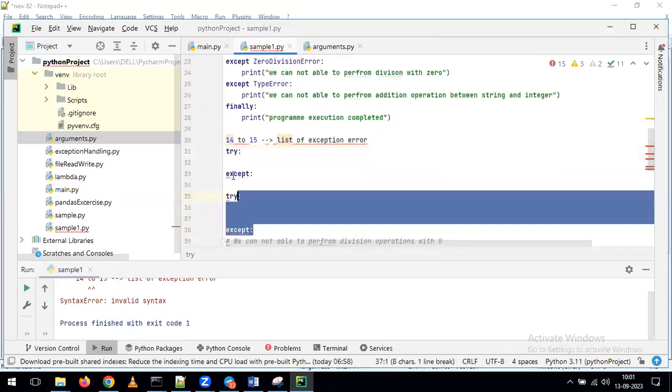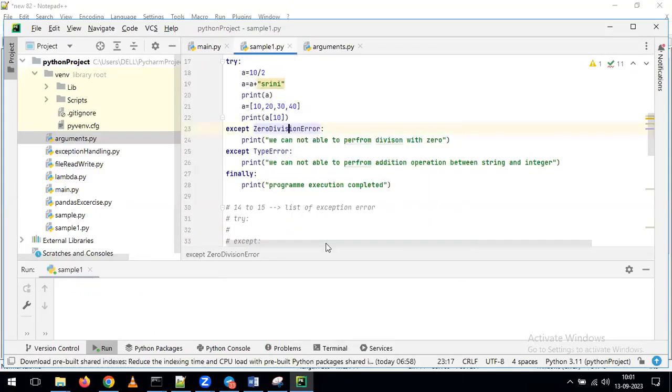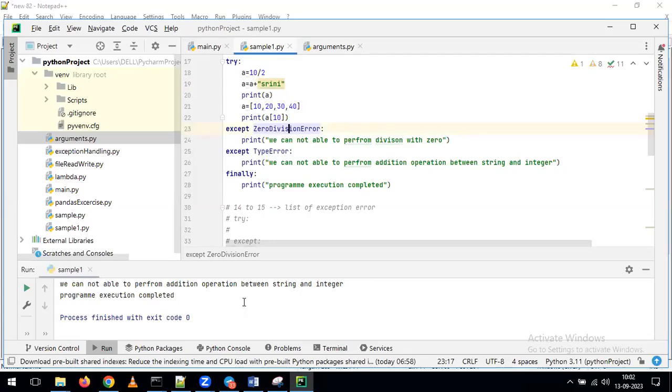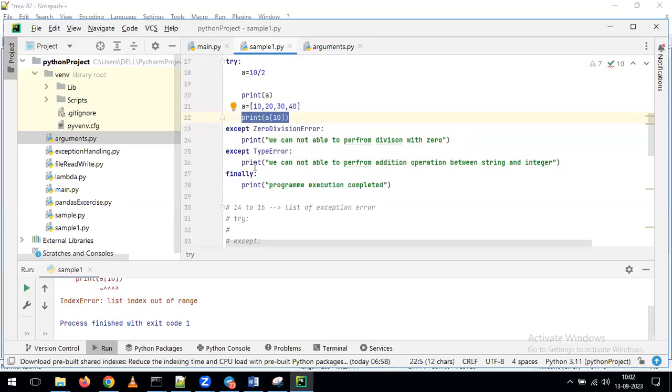Now we'll see what will happen if I run this. One second, I will comment all these lines first. Let's see what's happening here. Any guesses why it is giving this error? Out of all these three lines, only this is perfect, but here we got the error. For that reason, it goes directly to this one, but I don't want to display this one in this example. I want to handle this. Now we'll run this. This gives an IndexError. But as part of this program, are we handling any index errors? No. For that reason, it gives the error as an IndexError.